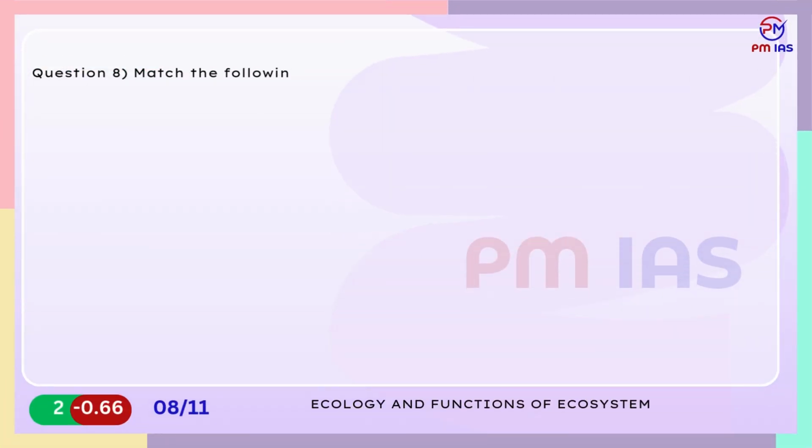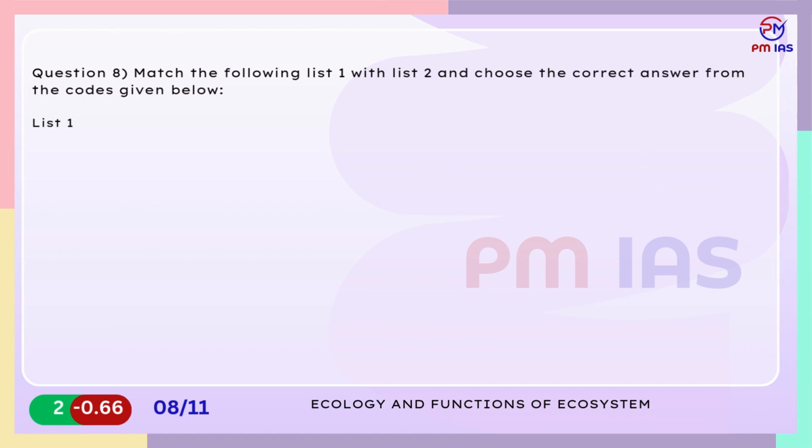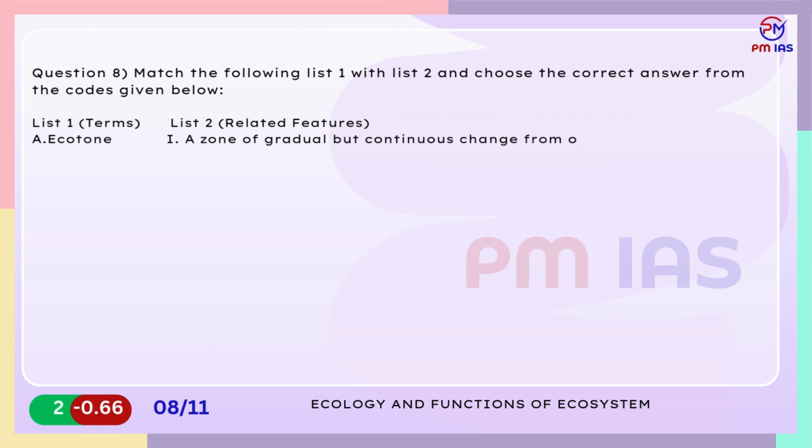Question 8. Match the following list 1 with list 2 and choose the correct answer from the codes given below. List 1, Terms. List 2, Related features. A. Ecotone. 1. A zone of gradual but continuous change from one ecosystem to another. B. Ecocline. 2. A zone of junction or a transition area between two